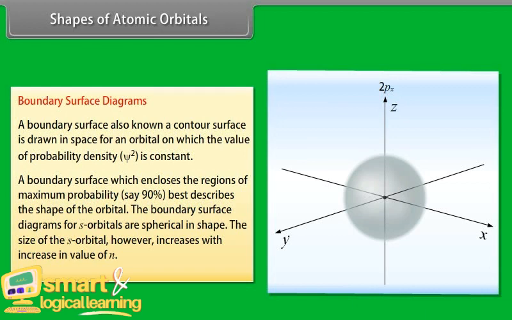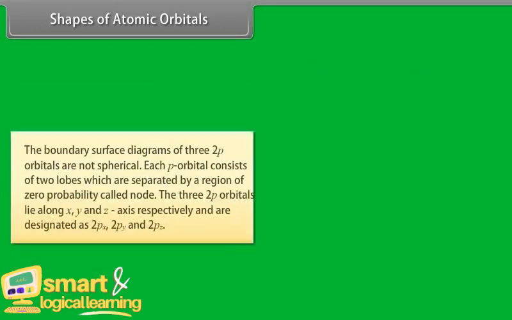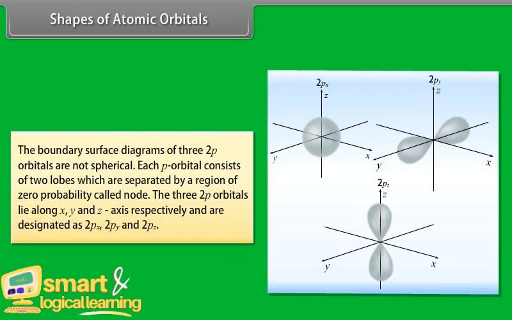The boundary surface diagrams for s orbitals are spherical in shape. The size of the s orbital, however, increases with increase in value of n. The boundary surface diagrams of the 3 2p orbitals are not spherical. Each p orbital consists of 2 lobes which are separated by a region of zero probability called a node. The 3 2p orbitals lie along x, y and z axes respectively and are designated as 2px, 2py and 2pz.